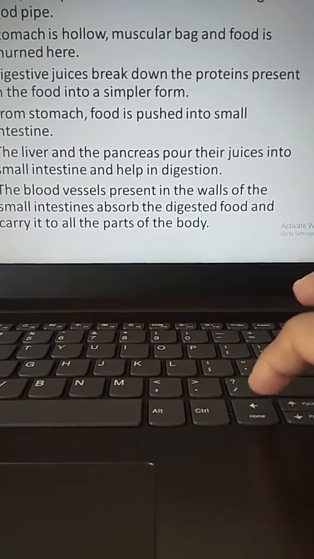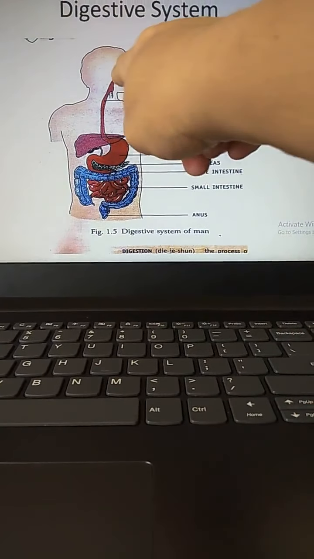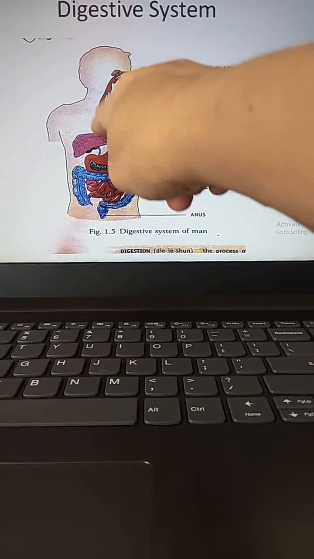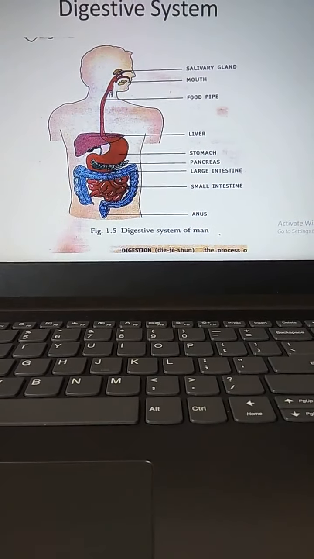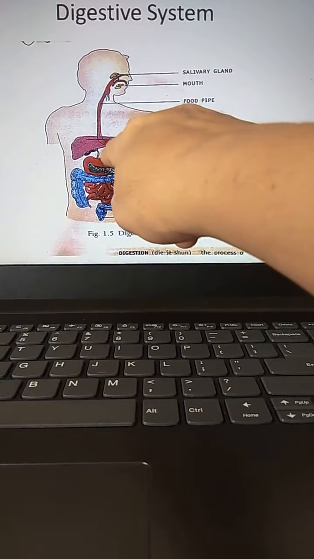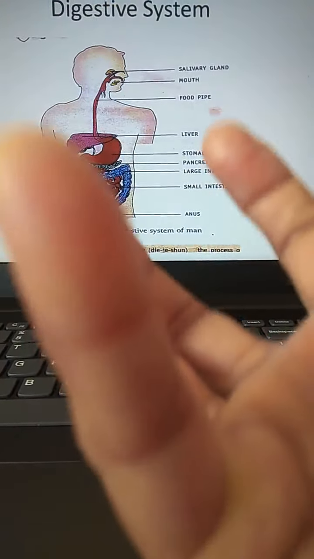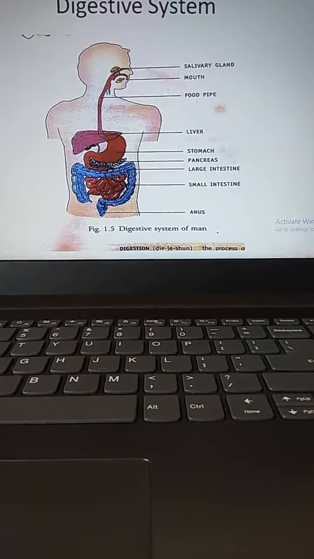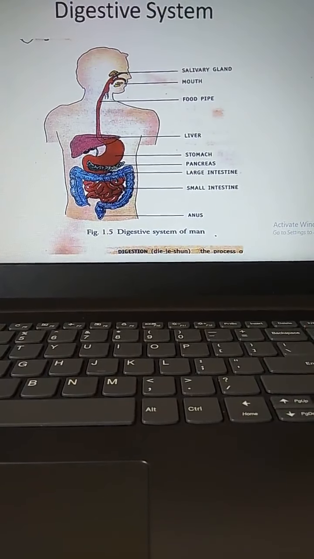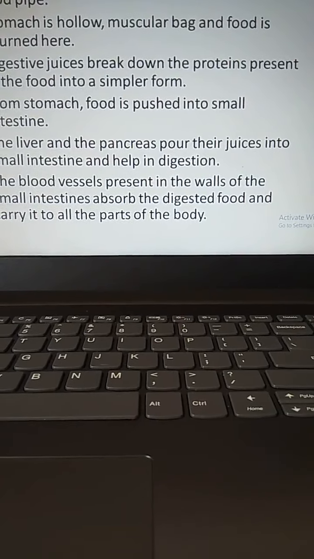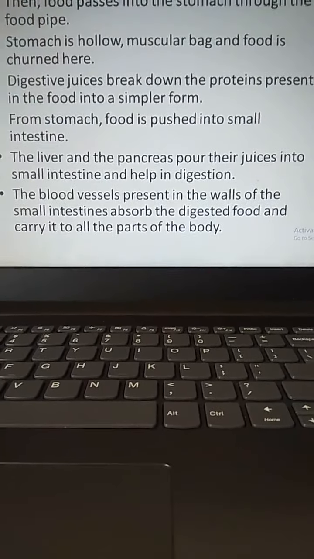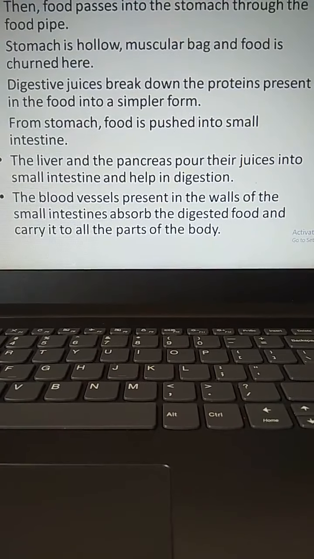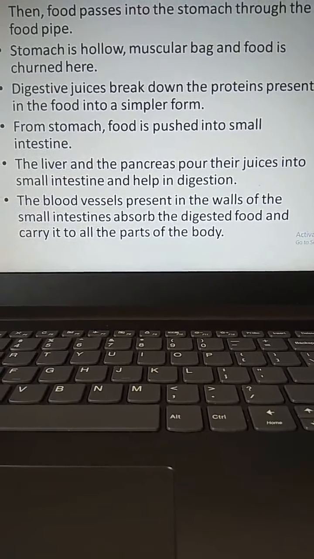I will show you the figure again. From the mouth, the food passes into the stomach through this food pipe. Your stomach is a hollow muscular bag. It looks like a bag, a muscular bag. This red color, it is your stomach. Here the digestive juices break down the proteins present in the food into simpler form.